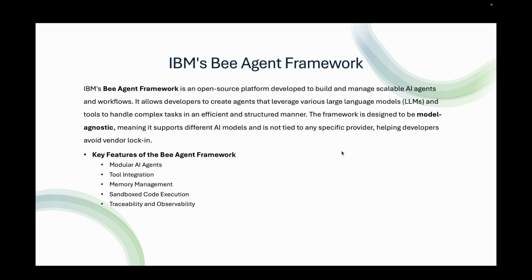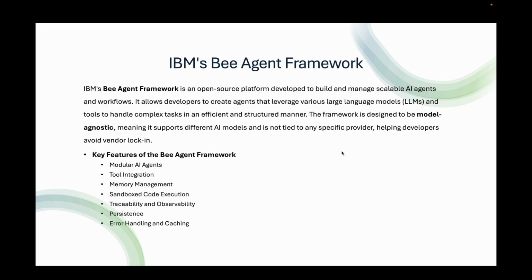Traceability and observability. Bee provides visibility into the inner workings of agents, allowing developers to trace all actions, interactions, and decisions made by the agent. Persistence. Workflows can be paused and resumed without losing state, ideal for long running tasks or workflows requiring human in the loop interactions. Error handling and caching. The framework includes robust mechanisms for managing errors and optimizing repeated actions through caching, ensuring reliable agent performance.